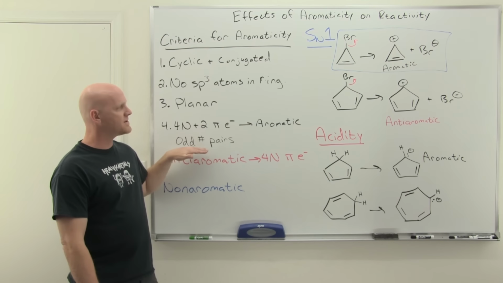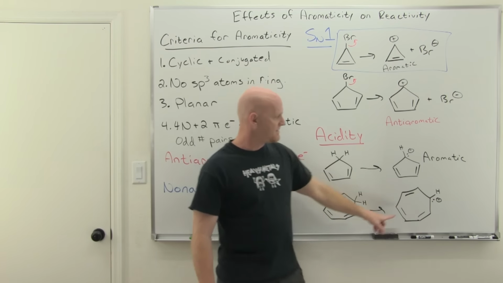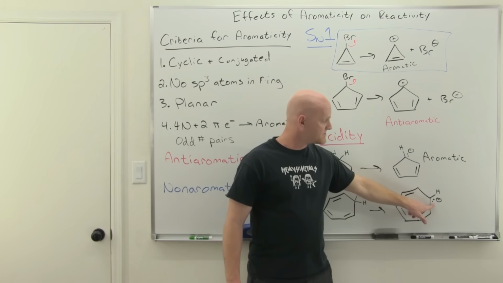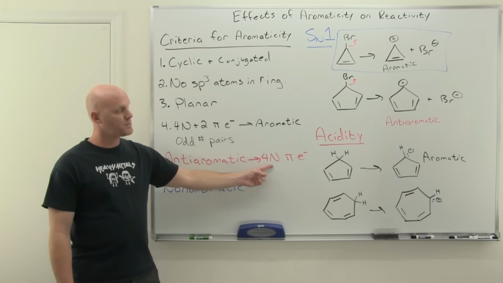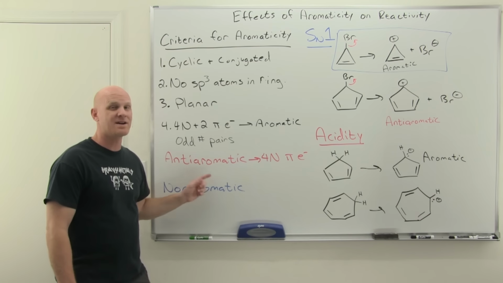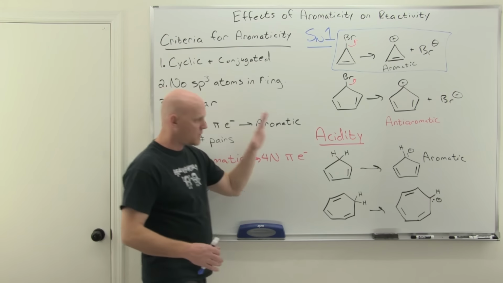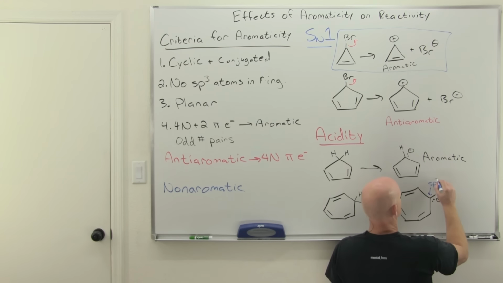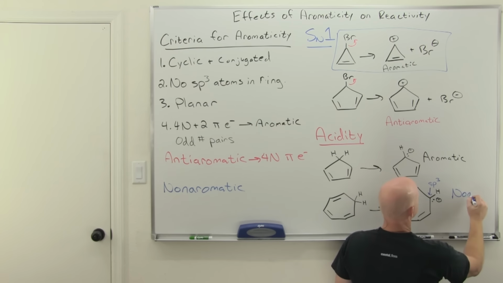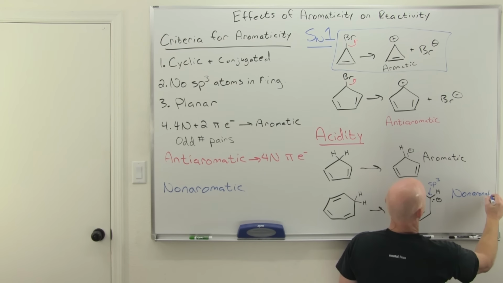And then it comes down to the number of pi electrons. In this case, if it's sp2, then it would be 2, 4, 6, 8 pi electrons. And that would be a multiple of 4, an even number of pairs. That would make it antiaromatic. And it says, screw that. You know what? I'm just going to stay sp3 hybridized instead, which is going to leave me as non-aromatic. I fail rule number 2.